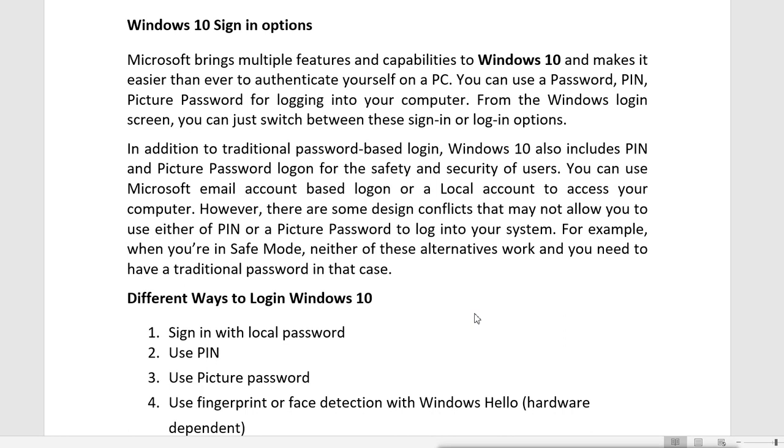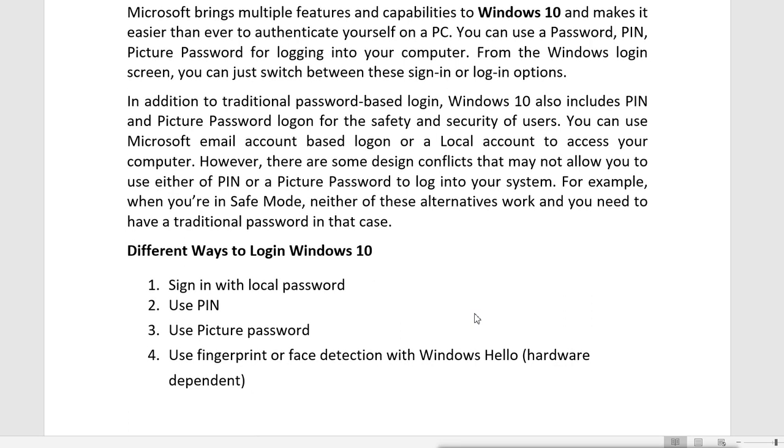However, there are some design conflicts that may not allow you to use either a PIN or picture password to log in to your system. For example, when you're in safe mode, neither of these alternatives works, and you need to have a traditional password in that case. So you have different ways of logging in to Windows 10. You can sign in with the local password. Like normally, traditionally, what do we do? We give a normal username and password and log in. Now Windows adds different other ways of logging and signing in.